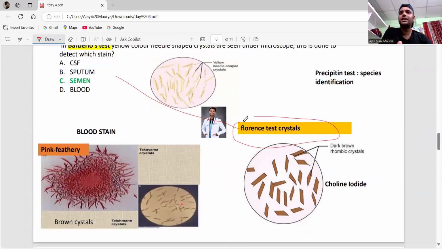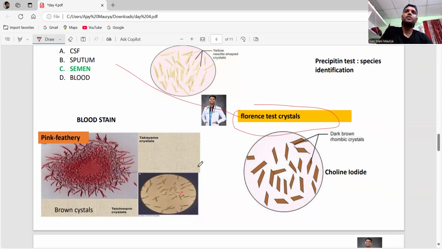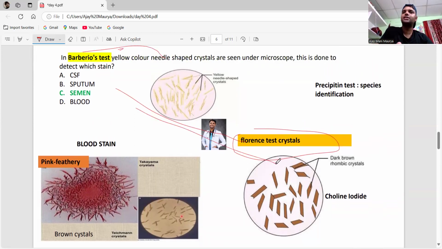Remember here the fluorescent test. It is also for the semen. For the semen, we are having two tests, the fluorescent test and the Barberio's test. In the fluorescent test, you see these are choline iodide, guys. These appear as dark brown rhombic crystals. These two are for the semen test.